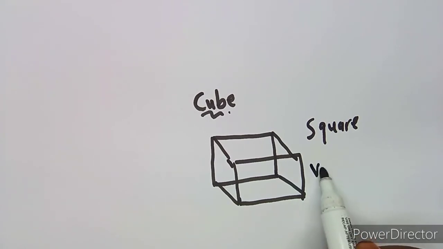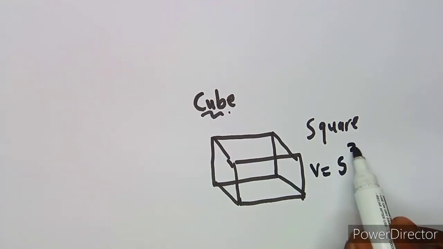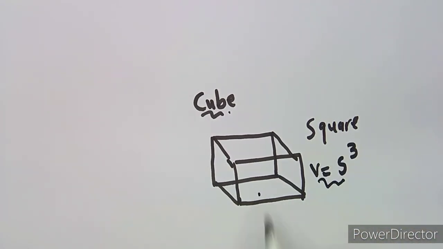So the volume of this is going to be side to the exponent of 3, which is the volume of a cube. This is the formula for a cube. Take note, this is a cube, not a normal prism. All the sides are equal in this case.